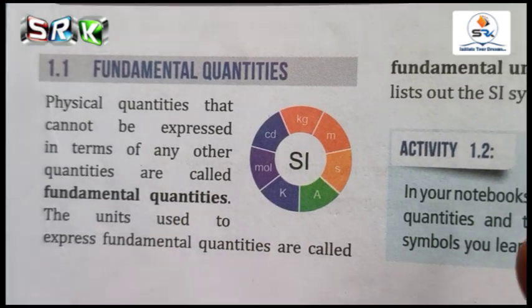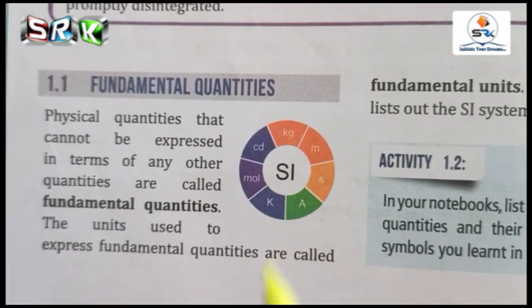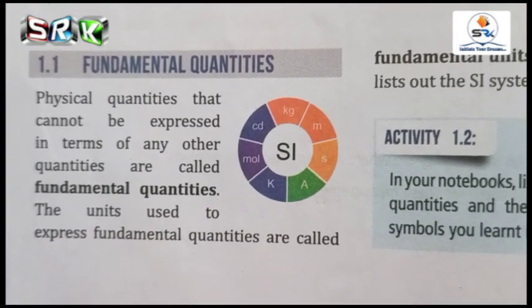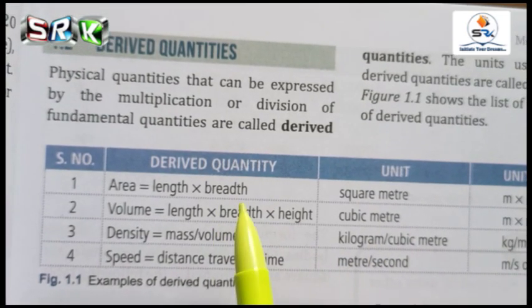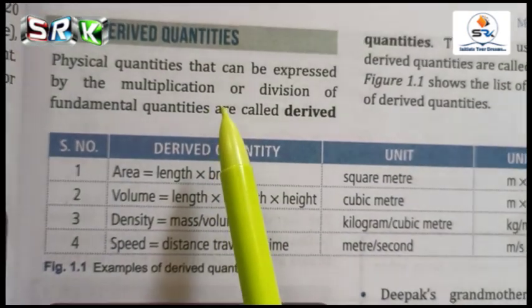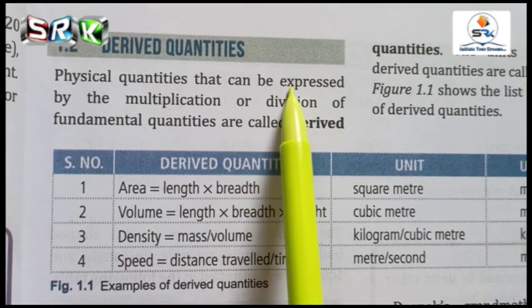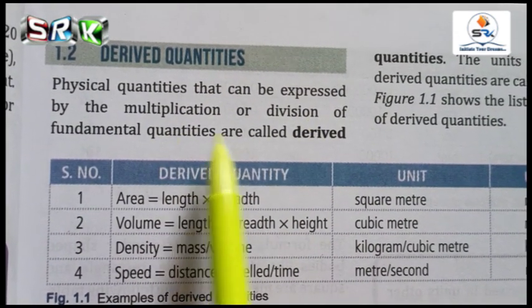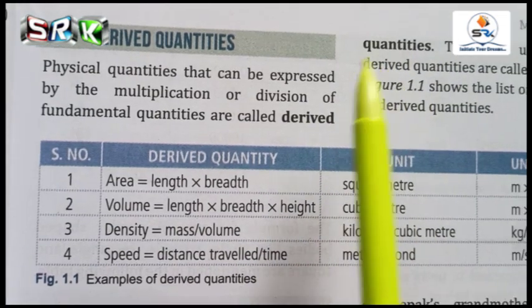Length, mass, time and then volume. So all this we have seen for the fundamental quantities, isn't it? Length, mass and time I have said for fundamental quantities. And the next one you are going to see is derived quantity. A physical quantity that can be expressed by the multiplication or division of fundamental quantities is called a derived quantity.